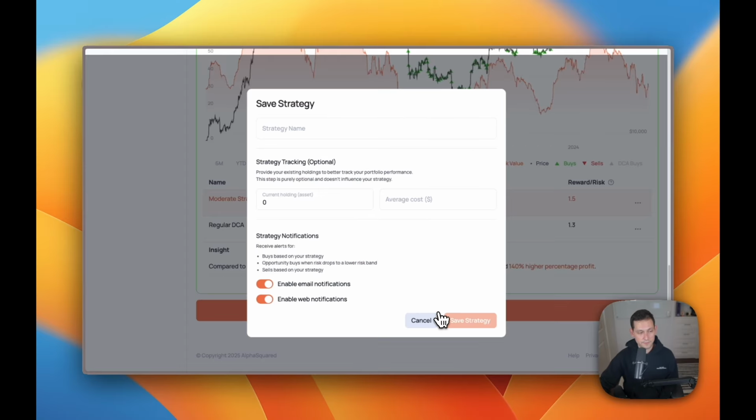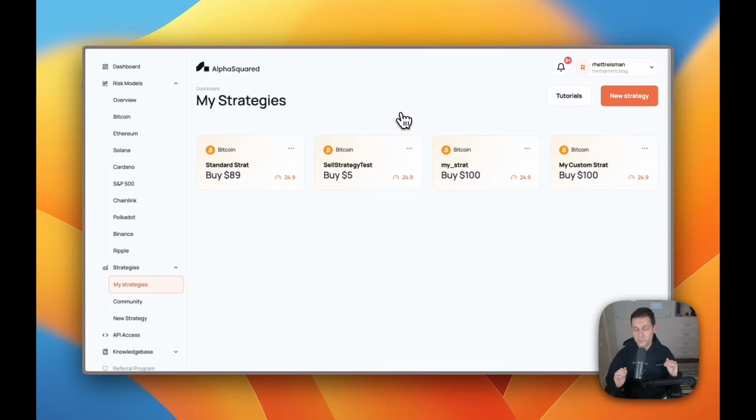So then once you're done, you can come down here and click on save strategy, and you can get email and web notifications once you name your strategy. So standard strat, and then I'm going to get email and web notifications whenever this strategy is triggered. So that's a very basic flow for anyone that's interested in just getting started.